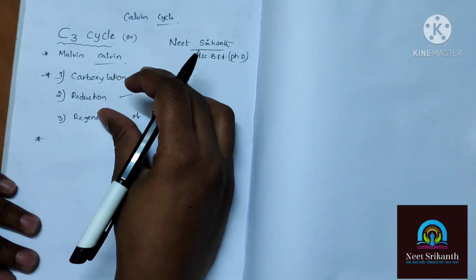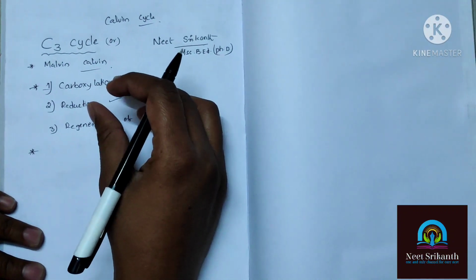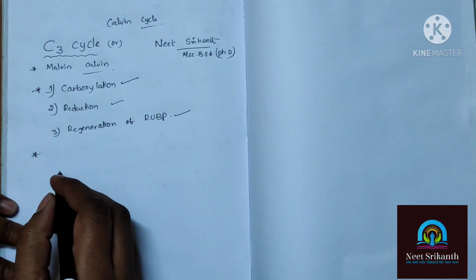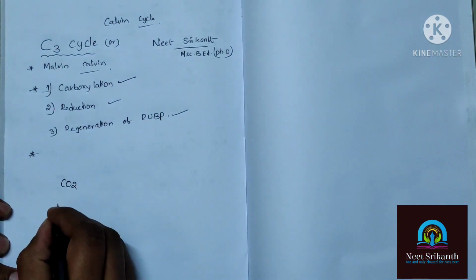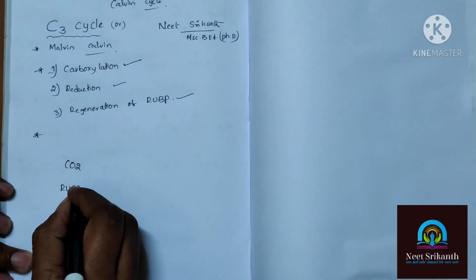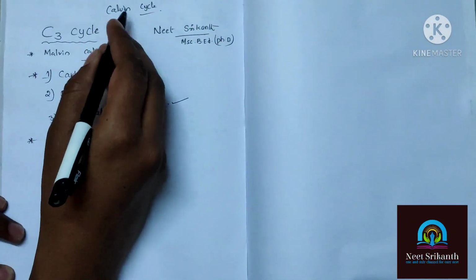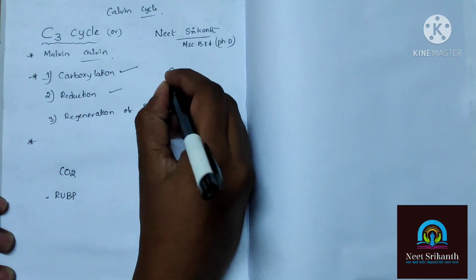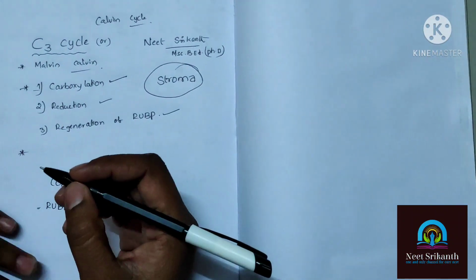In the C3 cycle, the first reaction is carboxylation. So the addition of one carbon dioxide molecule to RUBP. Where is RUBP present? The C3 cycle or Calvin cycle biochemical reactions take place in the stroma of the chloroplast.